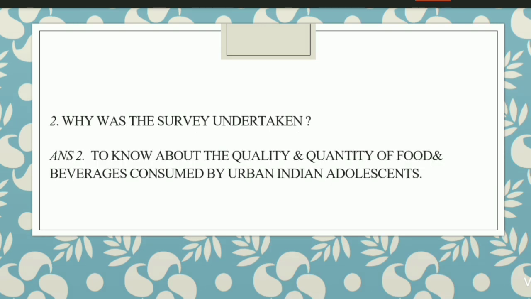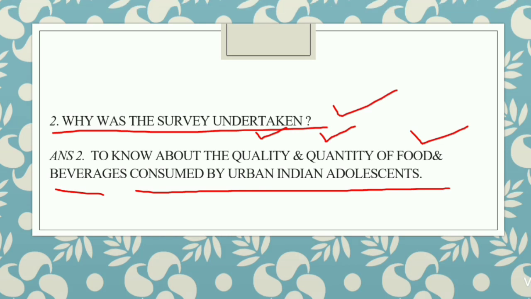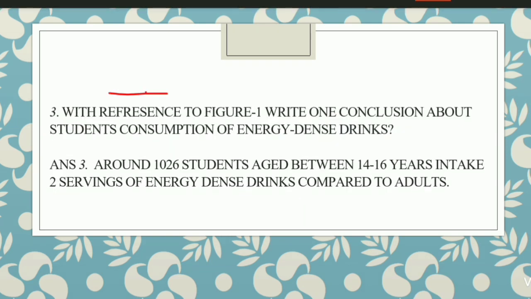Now the second question is, why was the survey undertaken? Okay, now this is also given in the passage, and the answer is pretty simple. It says to know about the quality and quantity of food and beverages consumed by urban Indian adolescents. Okay, so teenagers residing in urban India, and the kind and the quantity of food consumed by them. Okay, that is the kind and the proportion in which they consume the food. Okay, clear?